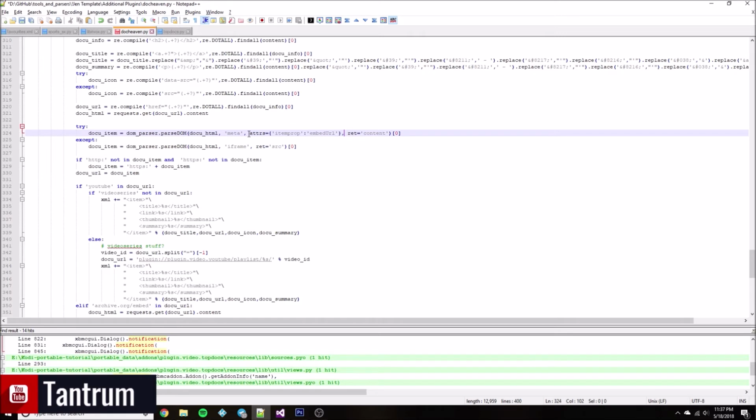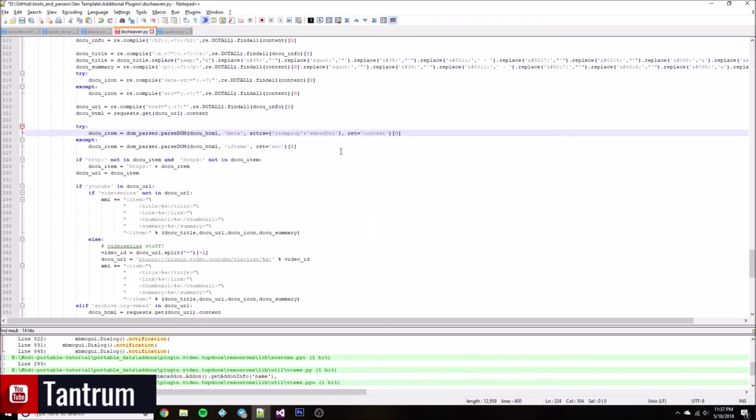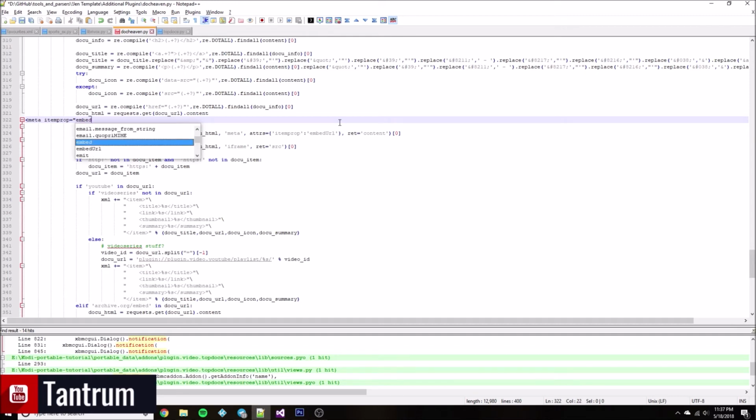And then I'm looking for a meta property with the attributes of item prop that equals embed URL, and then it returns the content entry. Alright, so just to kind of give you an example, basically in the HTML, let me type it out here for you. It's going to look like this here: meta item prop equals embed URL, content equals